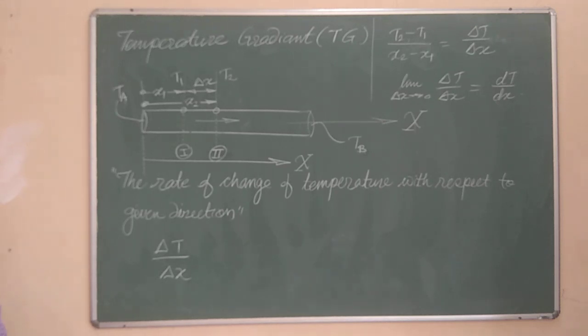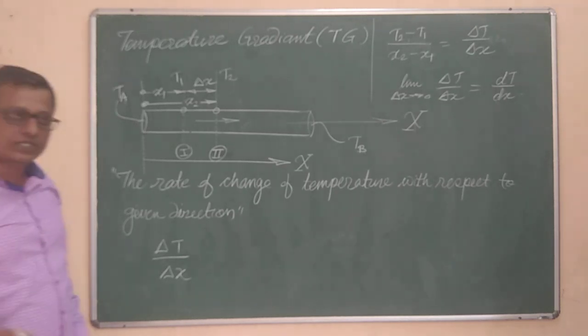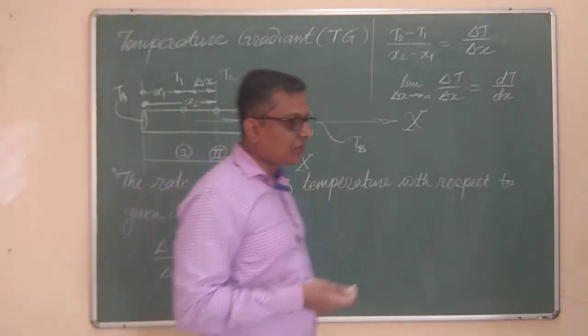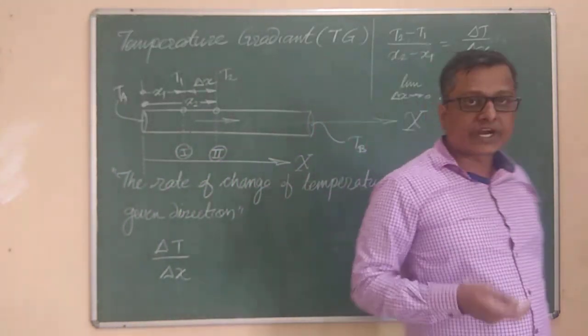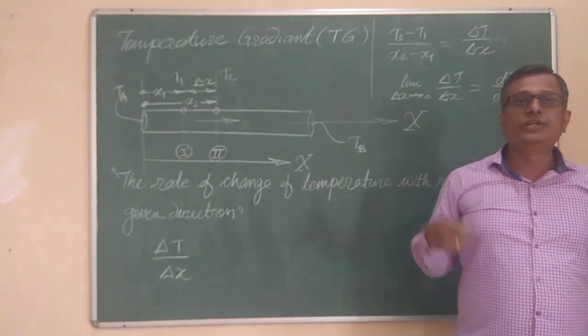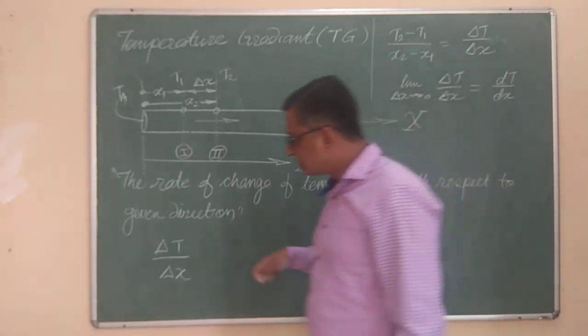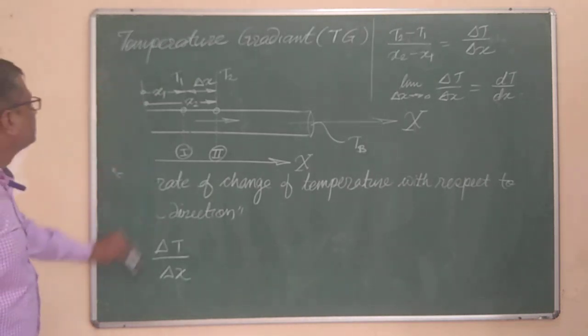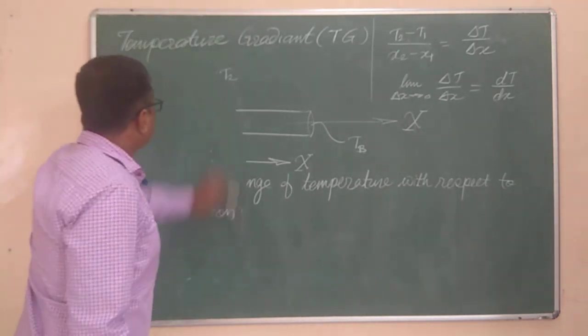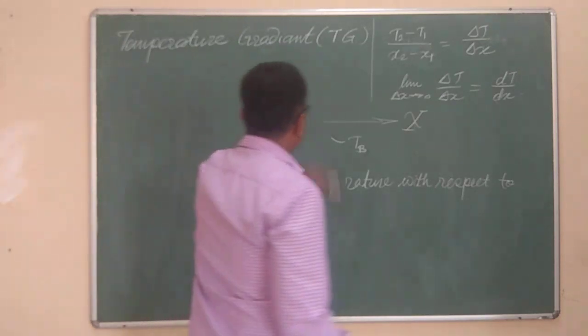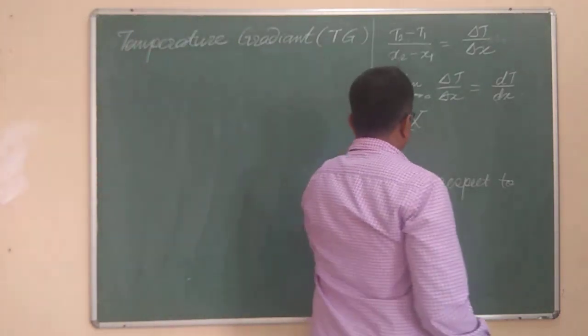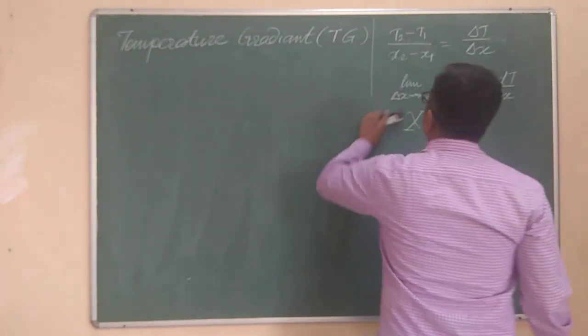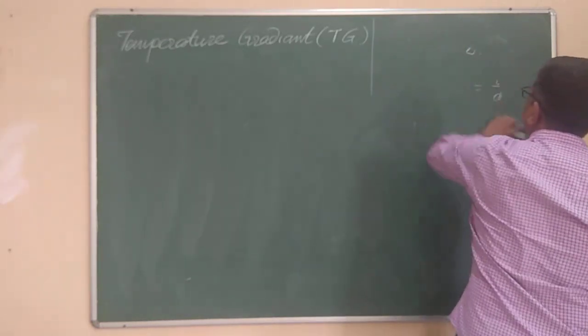In a similar manner, we can write the temperature gradient in the y direction, dT by dy, and the temperature gradient in the z direction will be dT by dz. So this is all about the temperature gradient. Okay, we didn't mention the SI unit. One more way of getting the magnitude of dT by dx, or dT by dy, I will tell you.